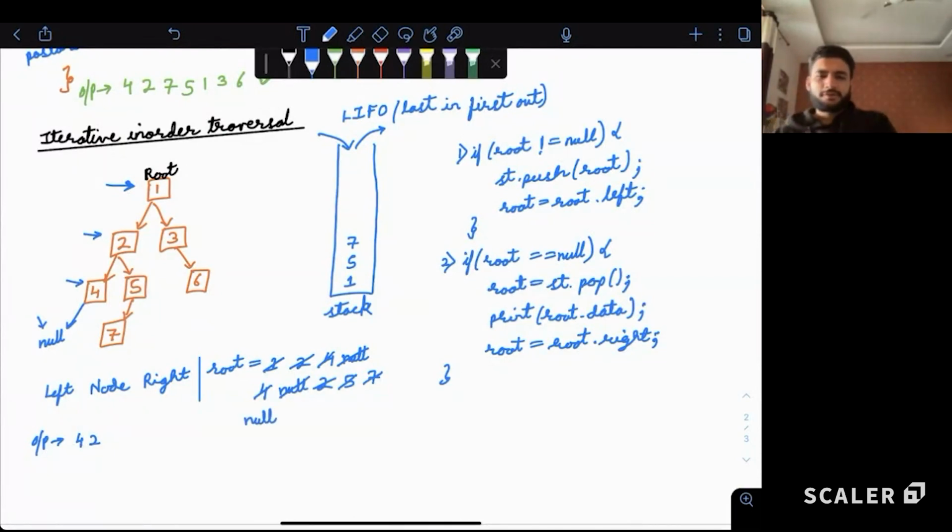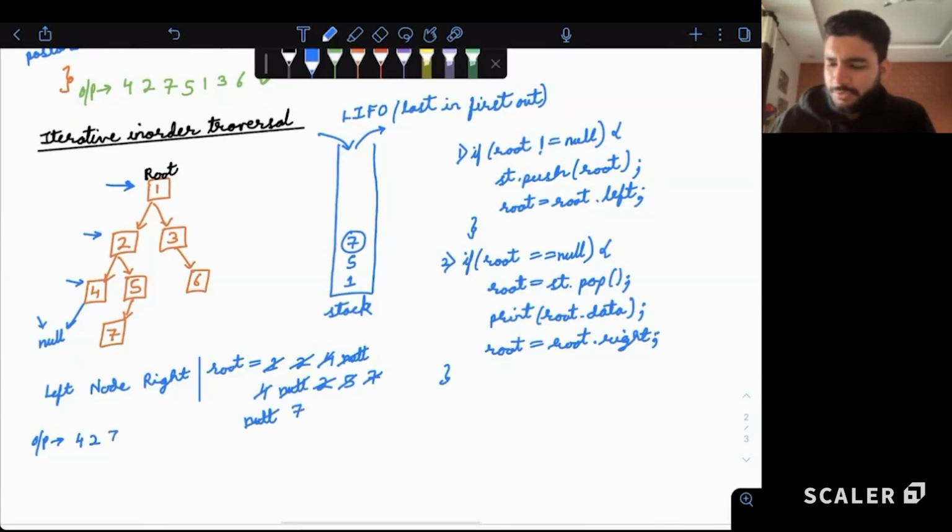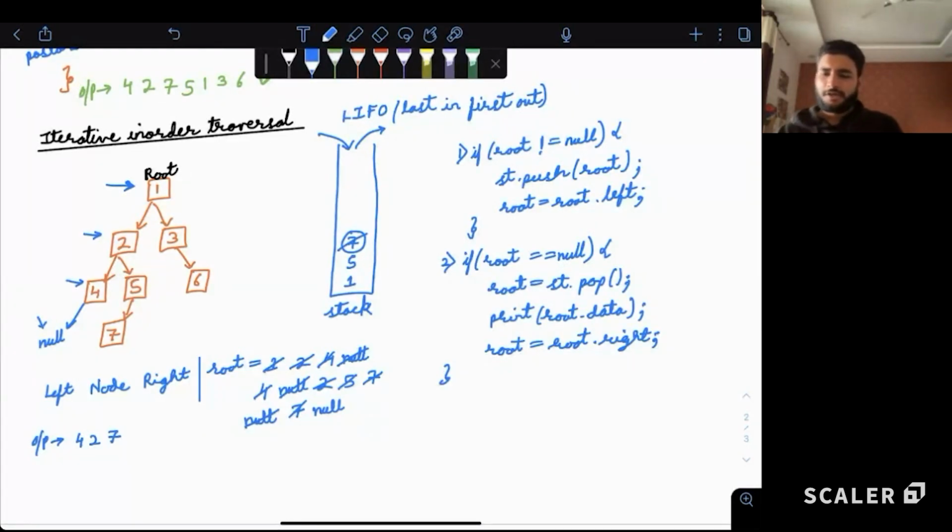Now we reach a null node. 7's left is null. We reach a null node. So what do you do? Make the top element the current element, 7. Print it out. Then move to the right side. So right side is null again. Back to null. It is null. We have removed it from the stack. Now again, right side of 7 is also null.